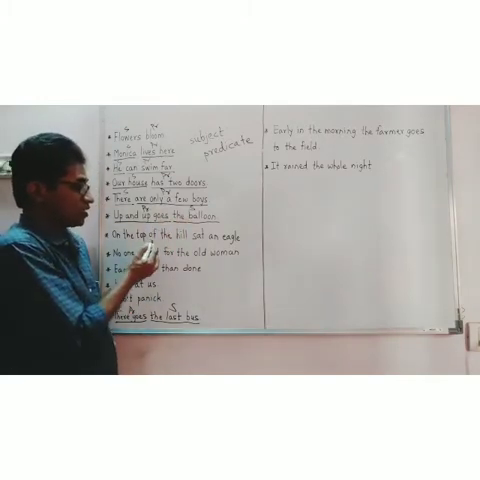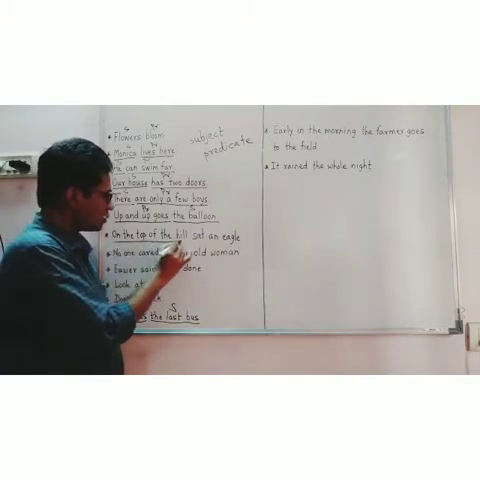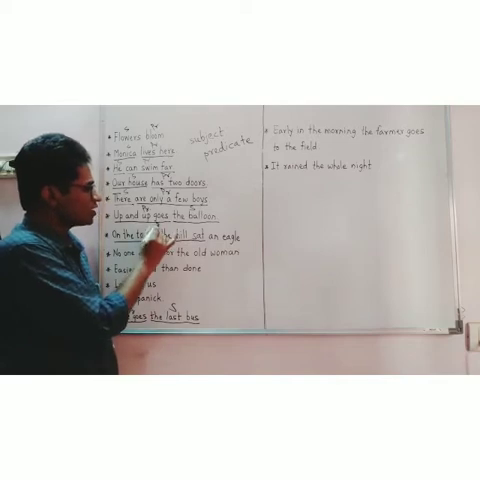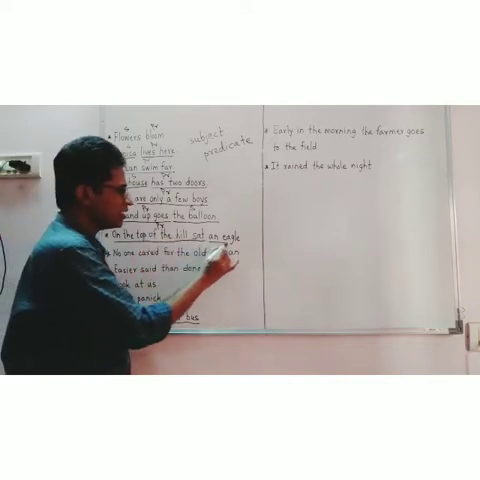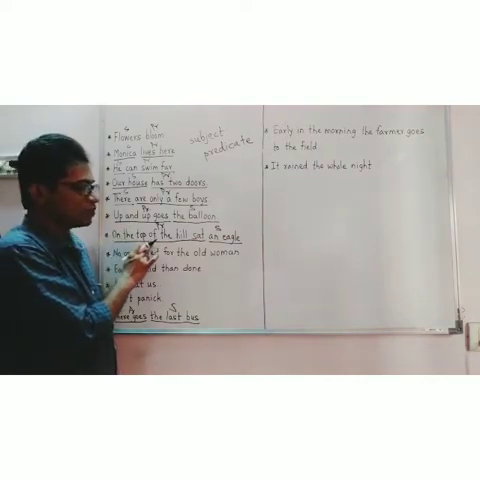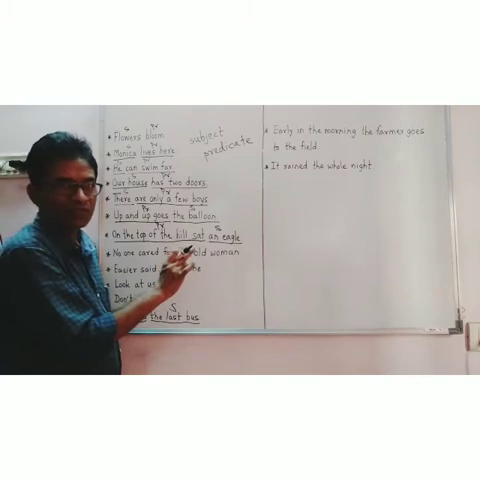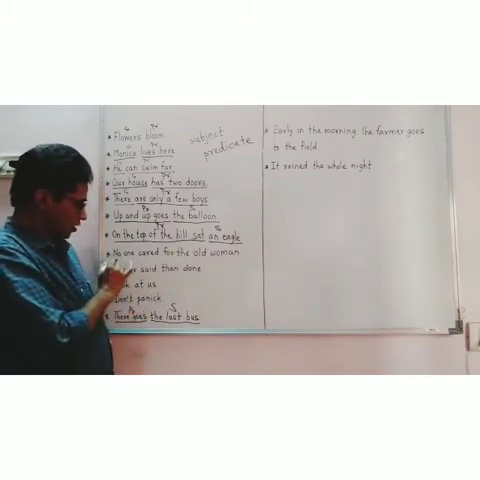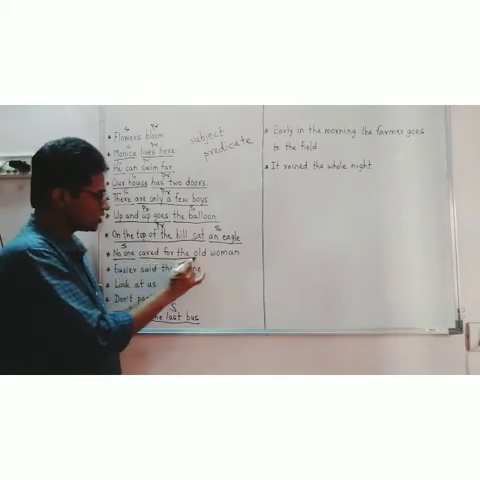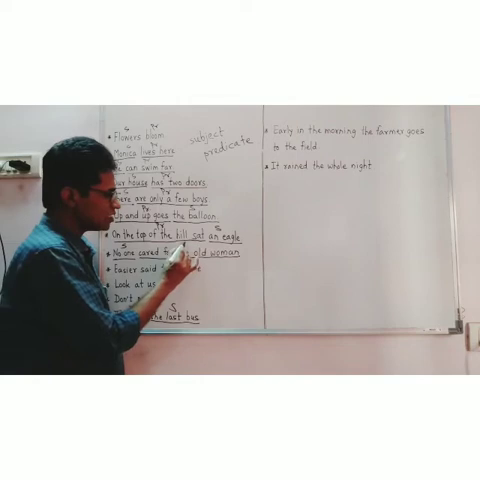Look at this example. On the top of the hill sat. This whole part is the predicate and an eagle is the subject. Here also you can see the predicate has come in the beginning and then the subject has come. Here, no one is the subject. Care for the old woman. Care for the old woman is the predicate.